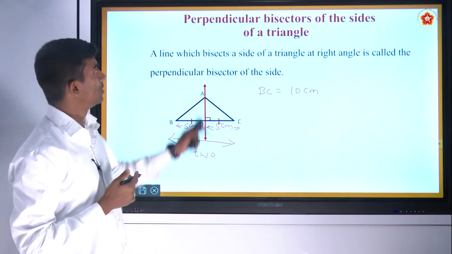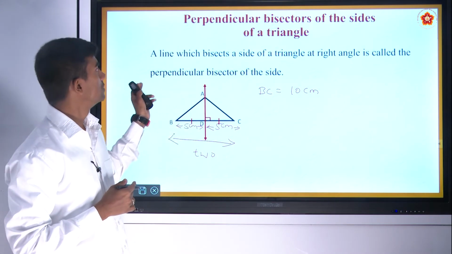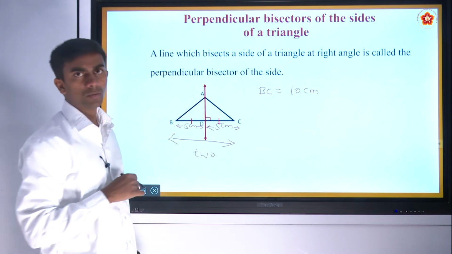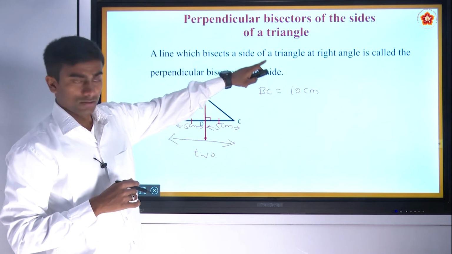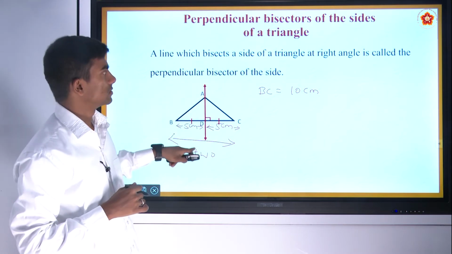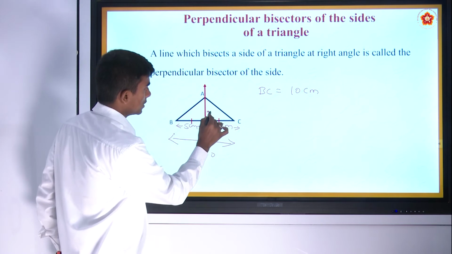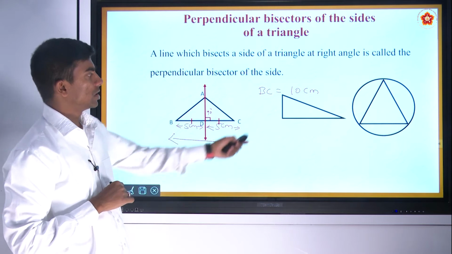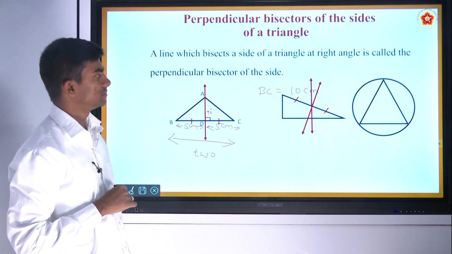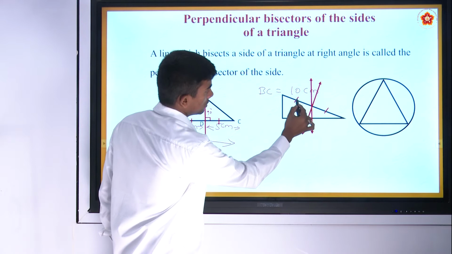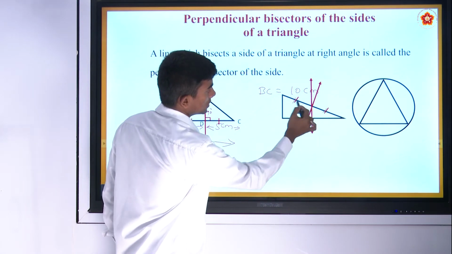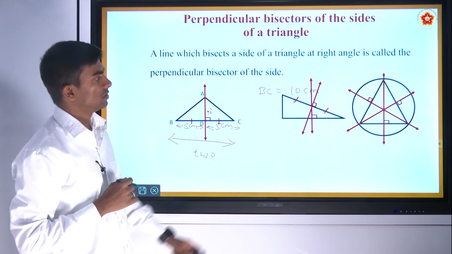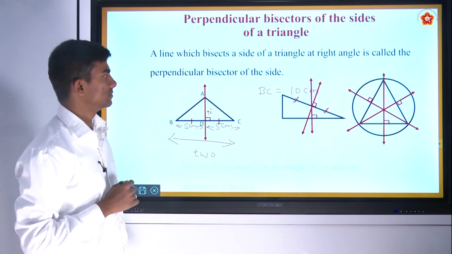So the definition for perpendicular bisector of the sides of the triangle is a line which bisects a side of a triangle at right angles. It is also important: it divides the side at right angles. That is, the angle here is 90 degree. It can be drawn to any type of triangles. Here, these two sides are equal. In that triangle, all bisect at 90 degrees.